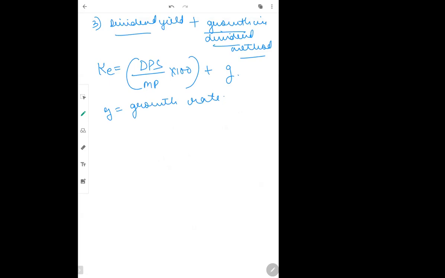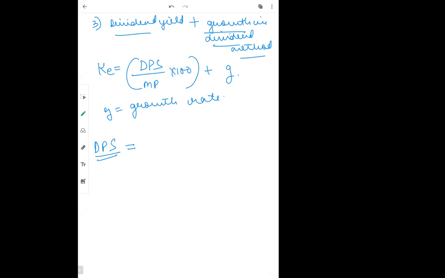Fine. Now moving further, one thing which is very important for you is, as I have told you, DPS is always current dividend. Current means this year's dividend. Now suppose in the question current dividend is not given. Then how to calculate current dividend?